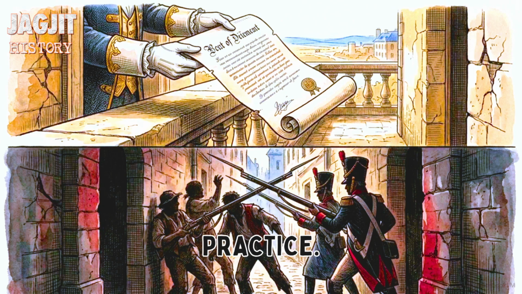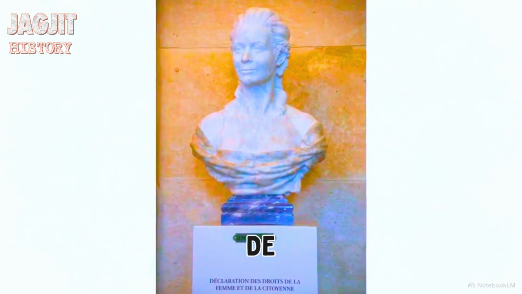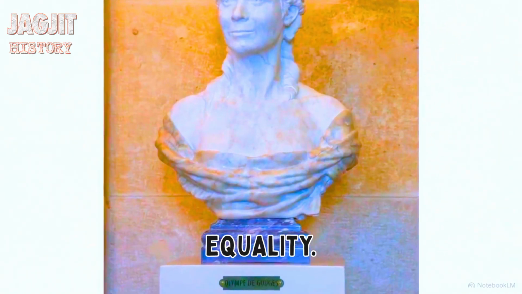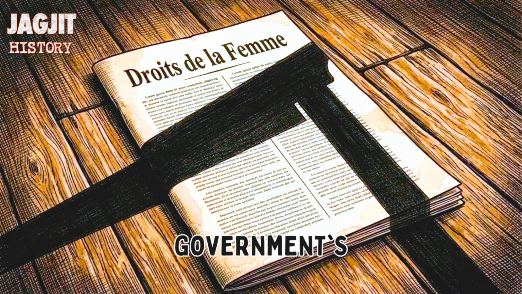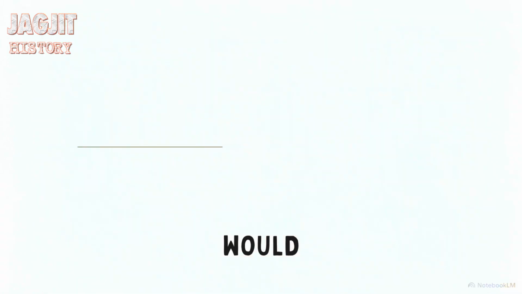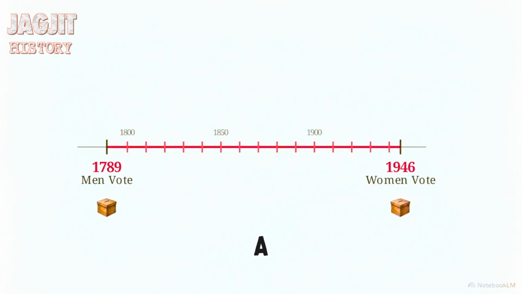Yet, the legacy of the revolution is defined by the severe contradiction between its radical theory and its deeply selective practice. Women were active participants from the very first day, marching on Versailles and founding political clubs. In 1791, Olympe de Gouges published the Declaration of the Rights of Woman, demanding full political equality. For criticizing the revolutionary government's exclusion of women, she was charged with treason and executed. The republic that claimed to liberate humanity forcibly closed women's clubs and banned their political activity.